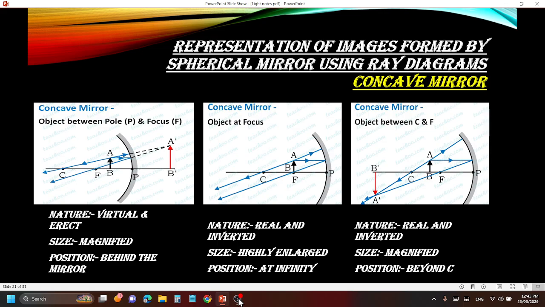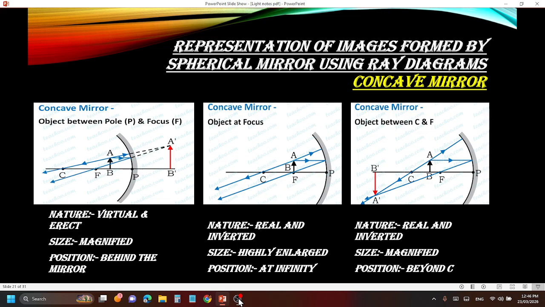But in physics, we don't believe the term that parallel rays do not meet. What do we do? At infinity we make the parallel rays meet each other, and a highly enlarged image will be formed. I know you will be thinking that parallel rays will never meet, we have learned in maths, but in science the impossible things are made possible. So we make them meet at infinity, due to which a highly enlarged image will be formed, and the nature is real and inverted.